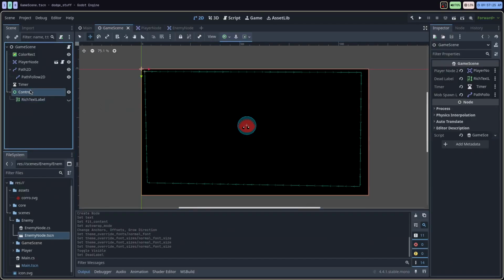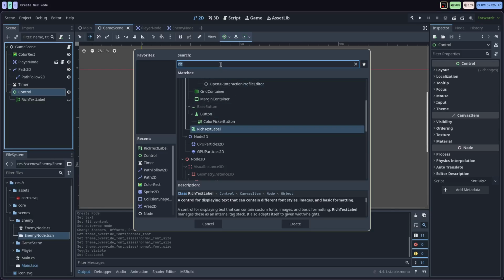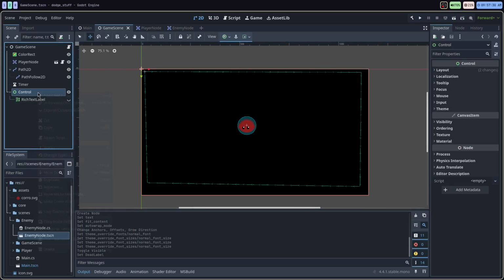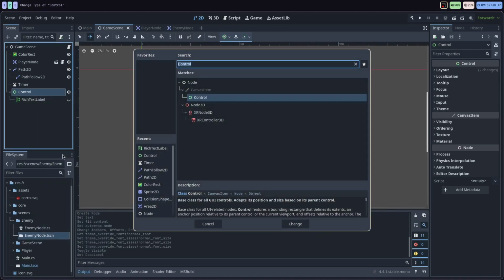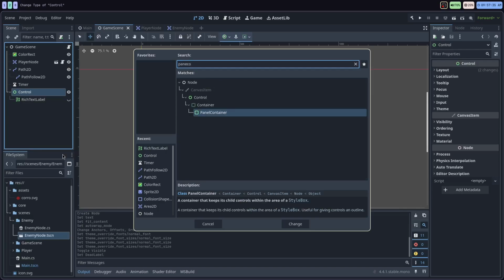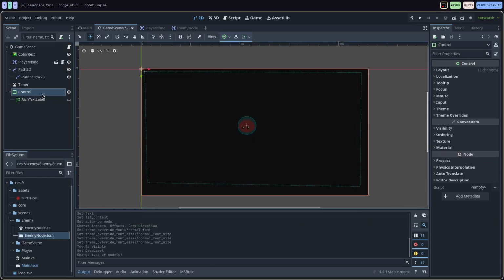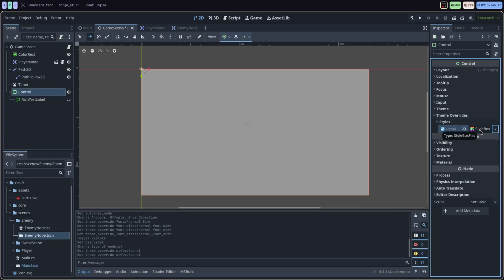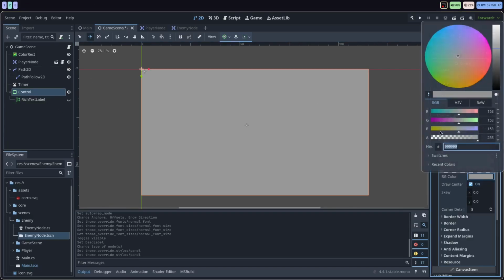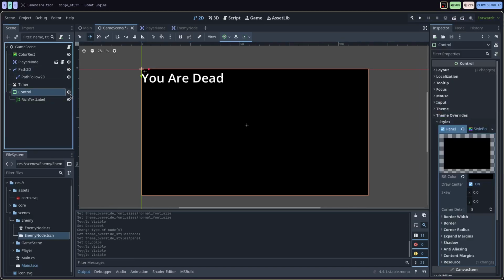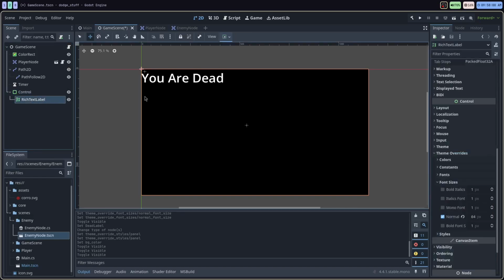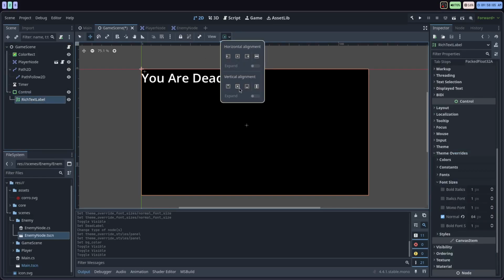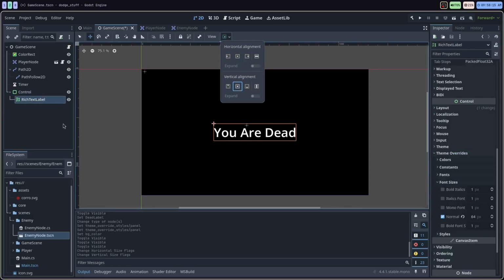And I actually want to add onto this. I'm going to change the node type to a panel container. And you'll see why I'm doing that, because I'm going to set this panel container's theme to be sort of a flat background here. And I'll just change the color of that because it's not very nice. So basically we're going to show it like this. I think I have to center this again. Center that, you are dead.